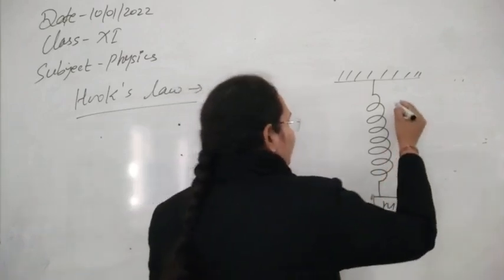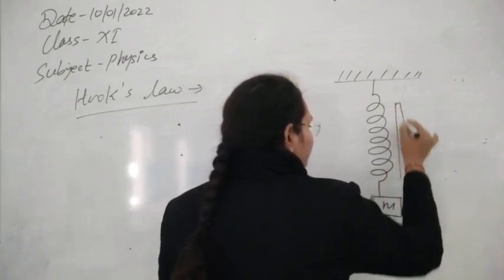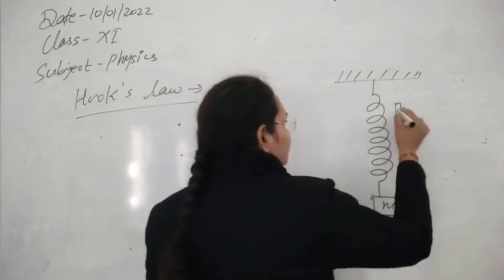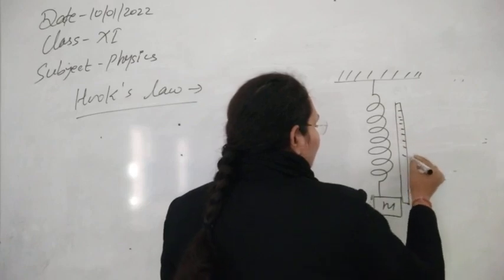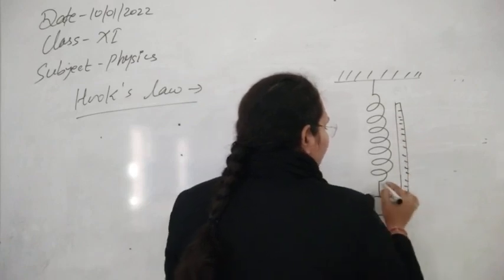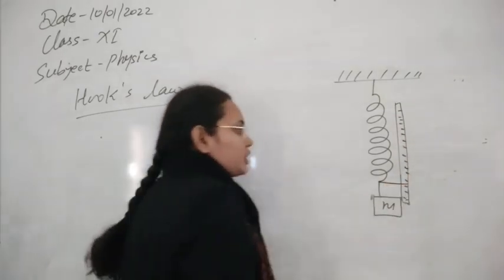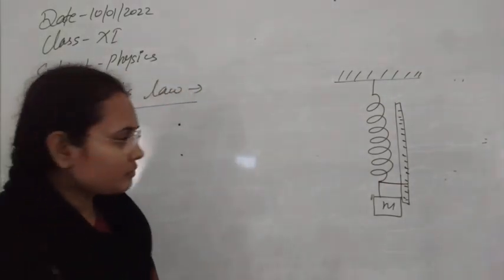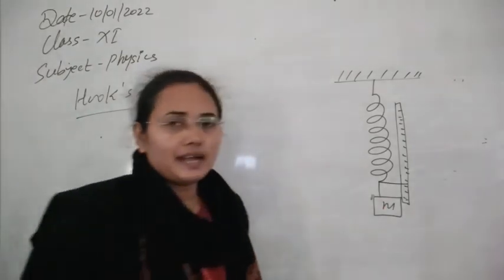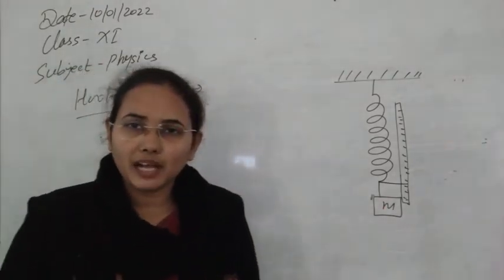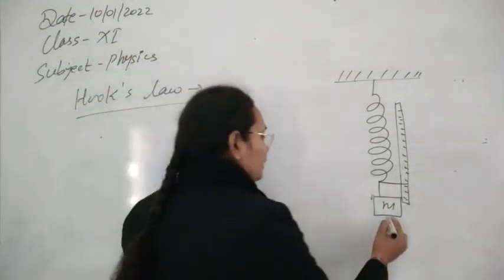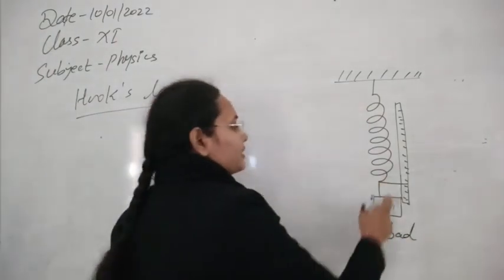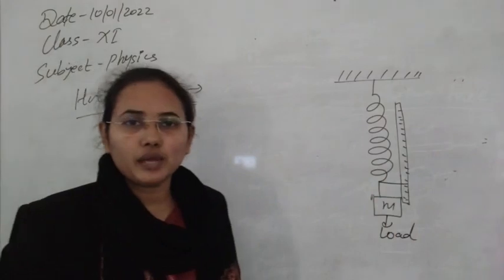He attached a scale here. On this ruler, he could know the original length of the spring. First of all, this is the original length of the spring. Next, when we start to attach some mass, we are applying some load to it. This is the load that we are applying. Due to the application of load, this spring will start to extend.